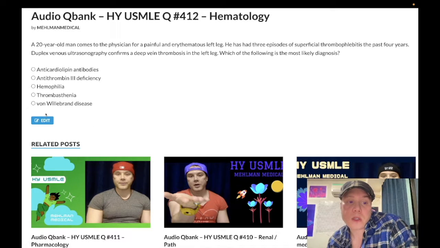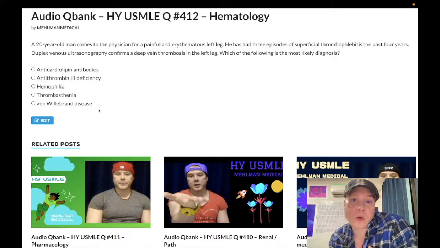Choice E, von Willebrand disease, wrong fucking answer, albeit exceedingly high yield for USMLE. This is autosomal dominant. 14 out of 15 questions will present as a mix of one platelet problem and a clotting factor problem. So platelet problems, generally mild cutaneous findings, petechiae, easy bruising, ecchymoses, as well as epistaxis, which is nosebleeds. Clotting factor problems being excessive bleeding after tooth extraction or circumcision, that's high yield for pediatrics, as well as menorrhagia, heavy periods in women. Hemarthroses as well, although those tend to be more hemophilia rather than von Willebrand disease.